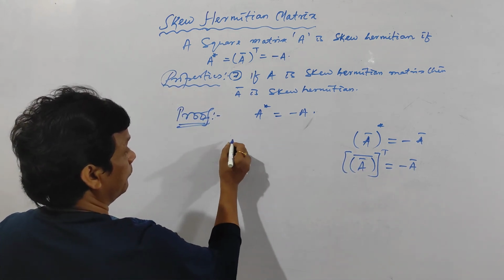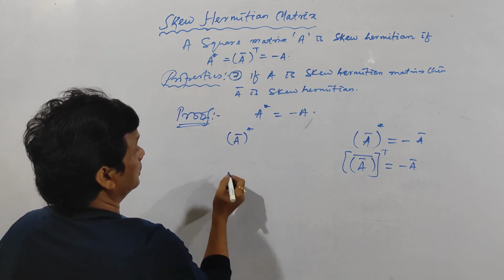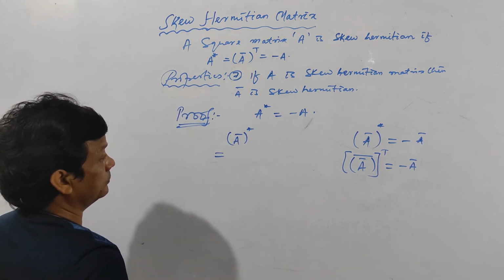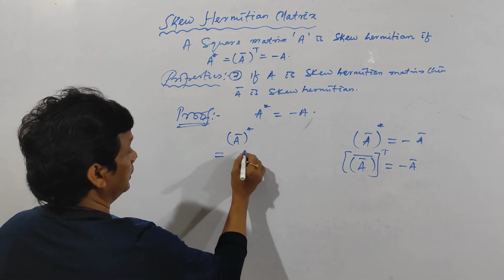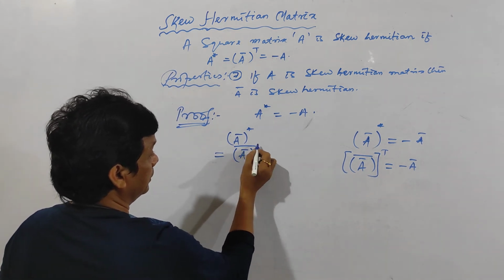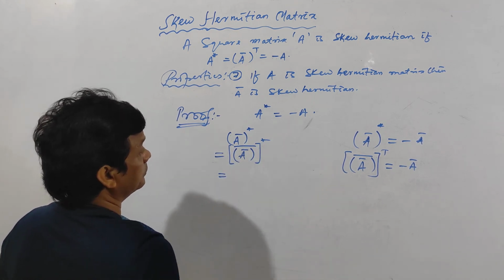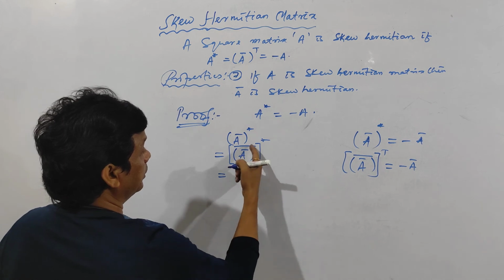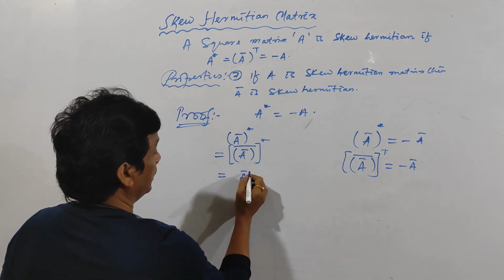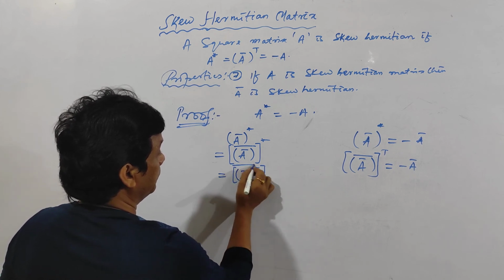See here. Now, (A bar) star is equal to how much? We will apply the definition of star. Then introduce the A bar transpose to the power bar.